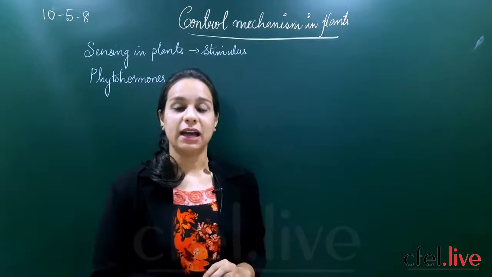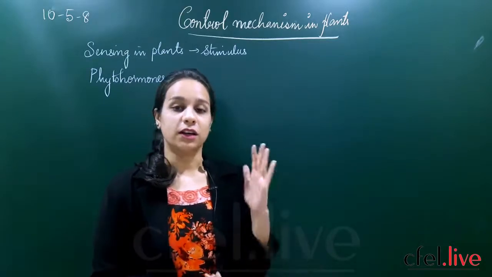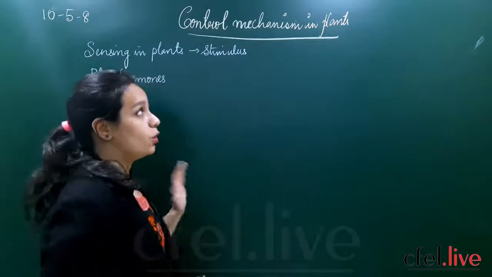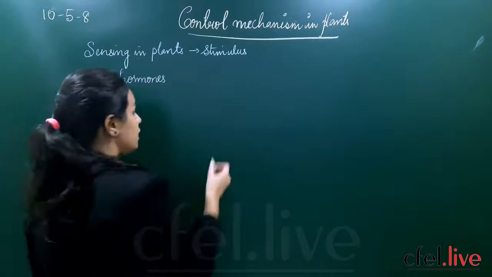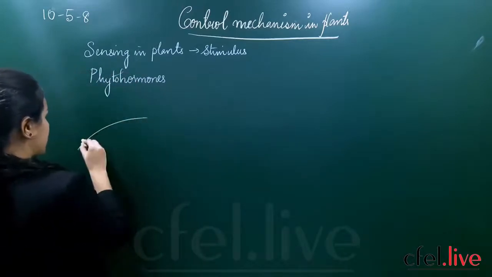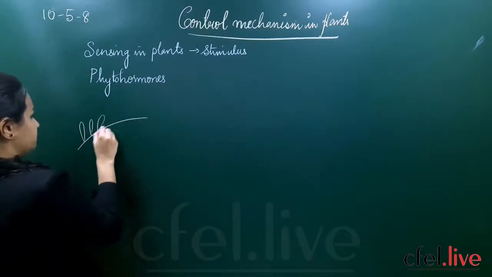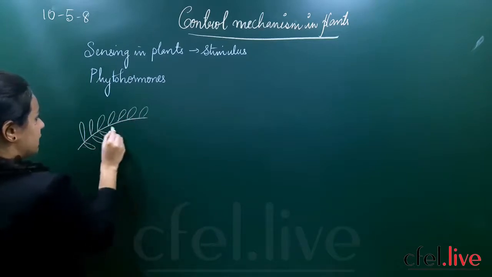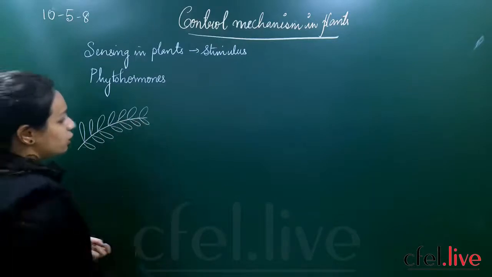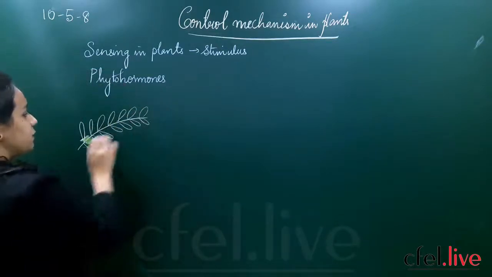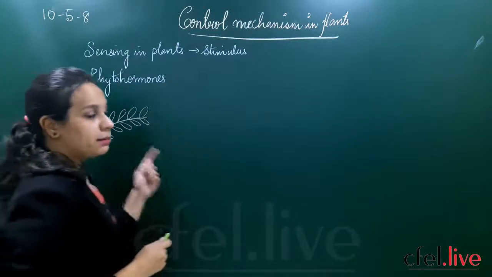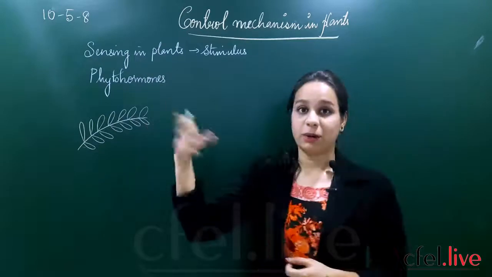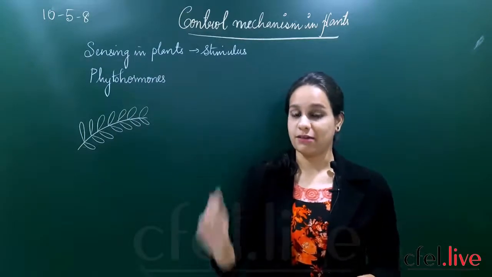Now it is time to understand how plants respond to such stimuli. We have seen that plants have a green pigment called chlorophyll. To understand coordination in plants, it is easiest to look at a plant called mimosa. You might have read in lower classes that mimosa is also called the touch-me-not plant. It has a leaf with many leaflets. What happens when you touch the touch-me-not plant, children? The leaves start curling, if you have ever touched it.